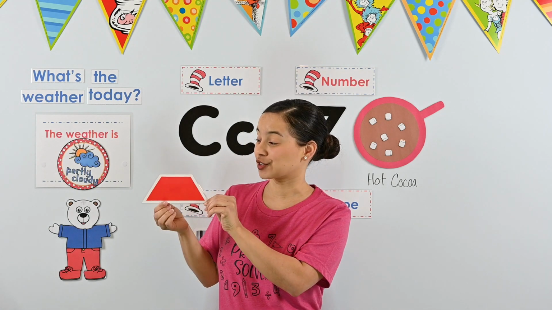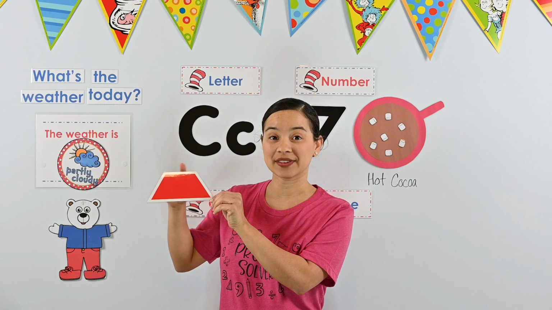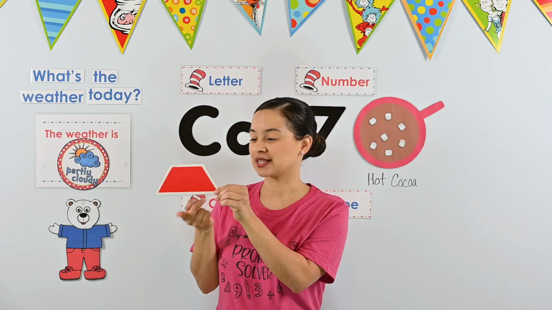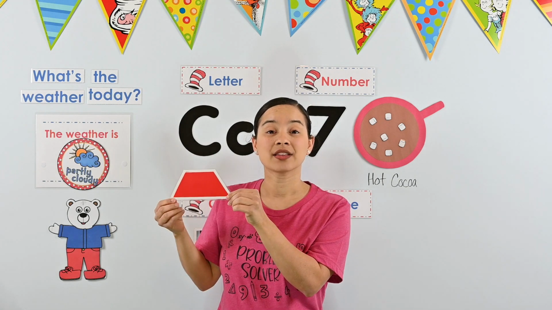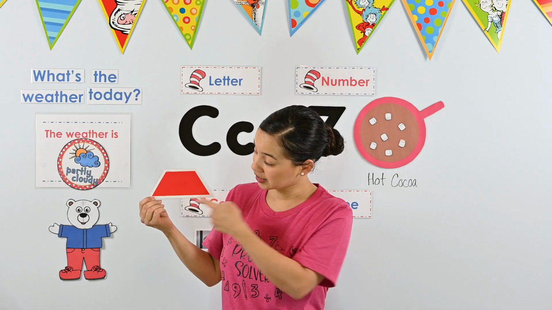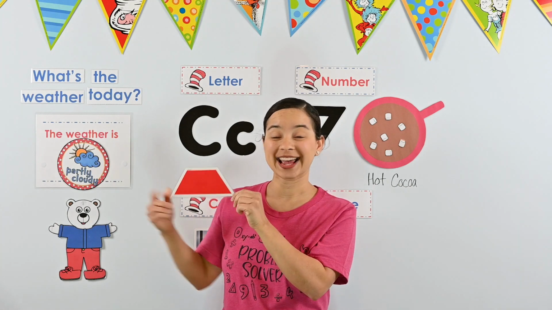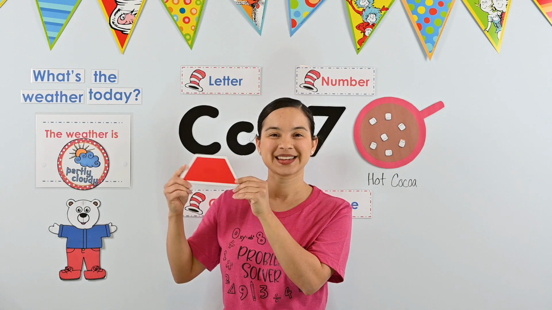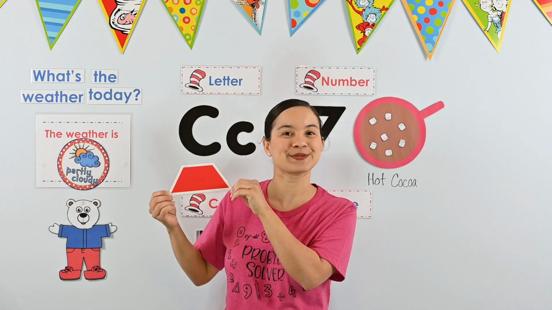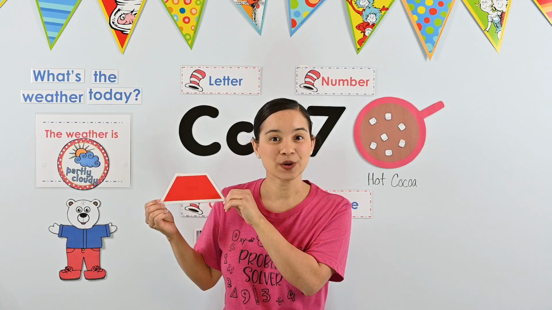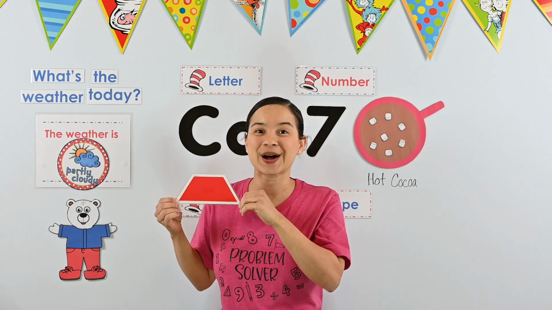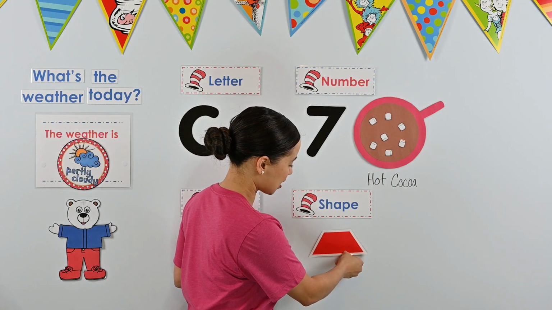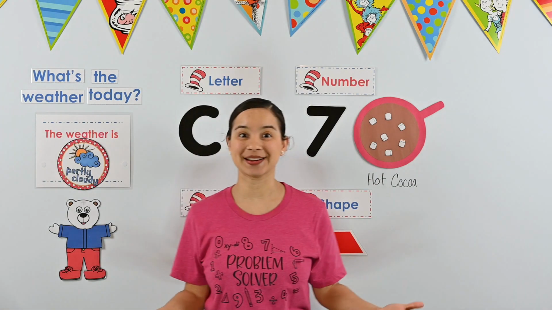Remember, for a trapezoid, one line at the top, or it could be flipped around and it could be at the bottom. But the opposite sides that are straight, there's one bigger and there's one smaller. And the other 2 sides are at a diagonal. This is a special shape that has 4 sides and 4 corners. We are going to be looking for trapezoids all week long. Let's put the trapezoid on our circle time board. There we go.